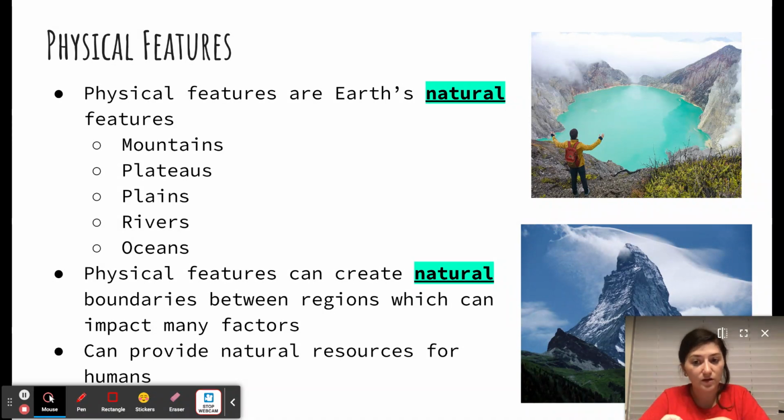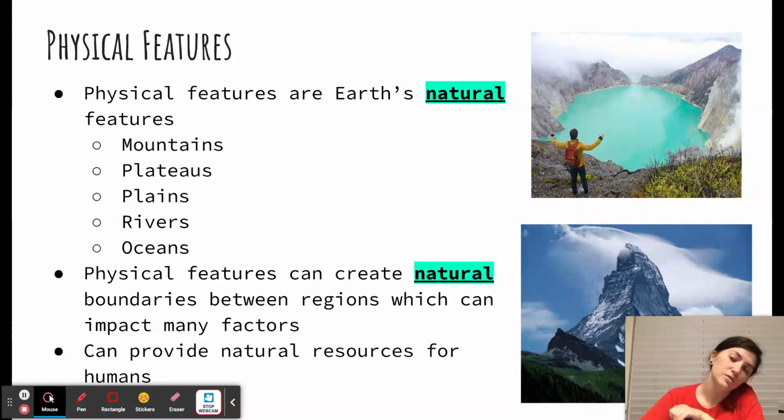Okay. Rivers, people can fish in rivers, right? You can get hydropower, right? Hydropower is when we use water to create energy, right? You can find a way, build a way to funnel the water, redirect it while maintaining that natural feature to create power. That could be another way that we can find a resource for humans.